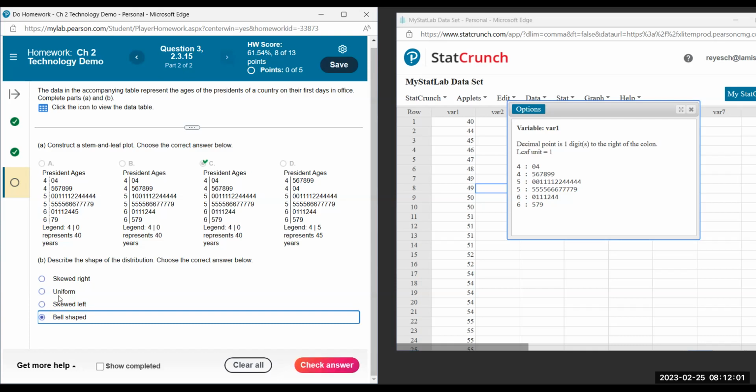Sometimes students say uniform. Uniform would be like all the heights, or the lengths in this case, would be the same. And these are not the same. Like these 2 are a lot larger than this 4. If you say it's uniform, you're saying that the height of the 40 to 44-year-olds is the same as the 50 to 54, which is obviously not.